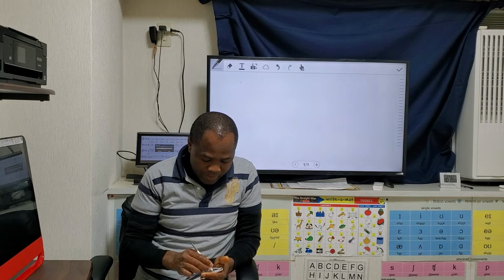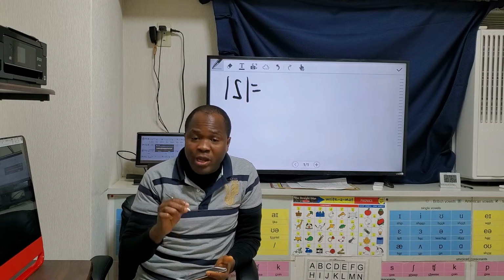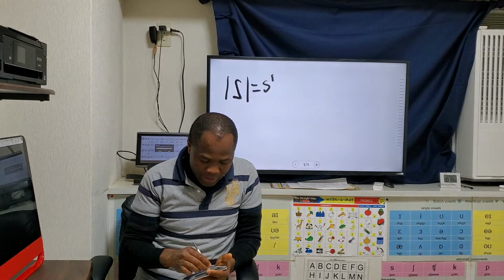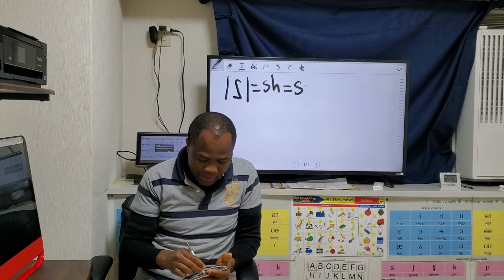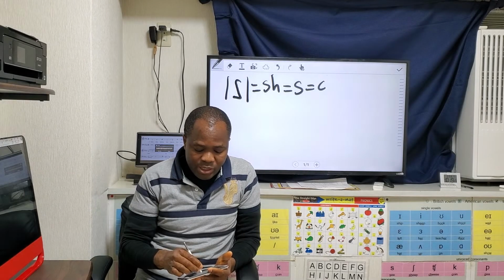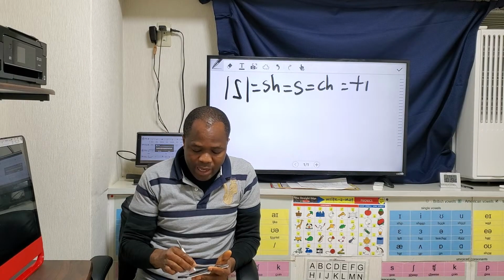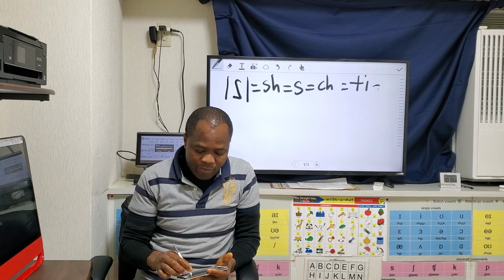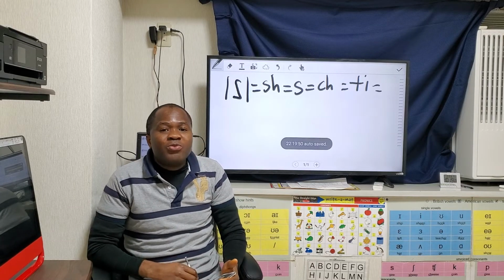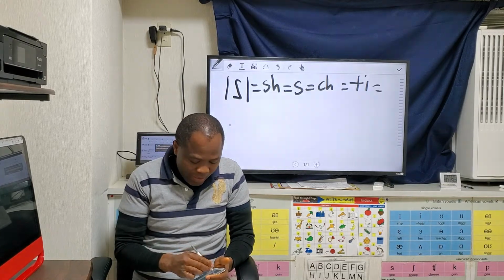Number 5, in the word like the sh sound. We said number 1 we can represent with SH. Number 2 S. Number 3 is CH. Number 4 TI. Number 5, how do we represent this? We can represent it in the word issue.